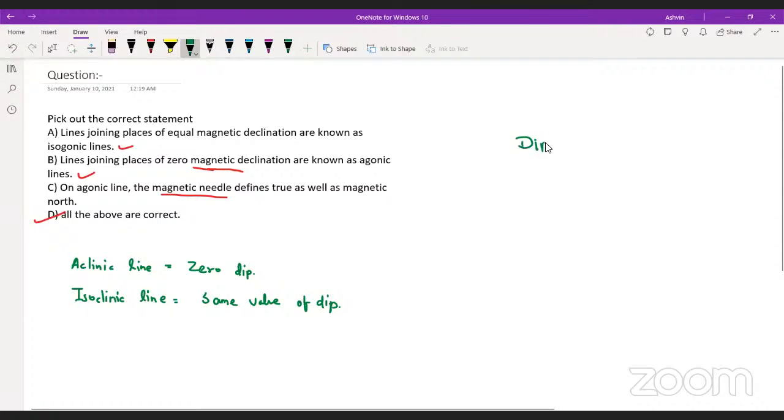One more thing that is called dip angle. Now tell me, the dip angle at the equator. Come on, guys, tell me. At the equator, the dip angle is. And the dip angle at the poles.